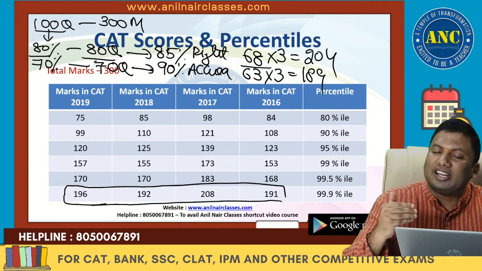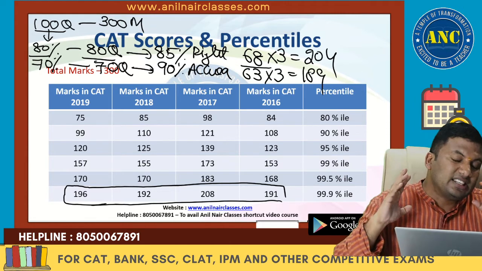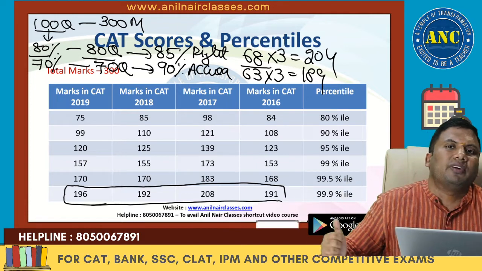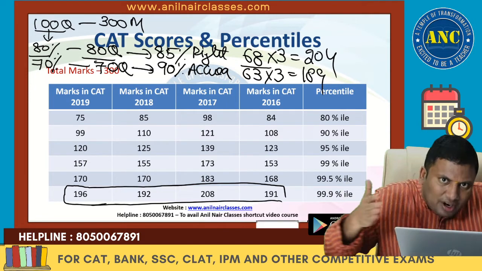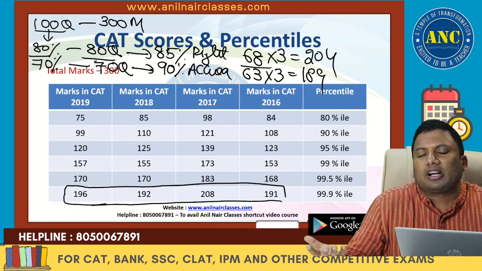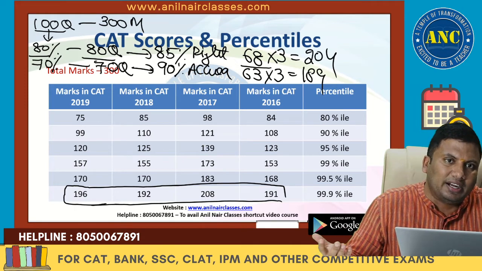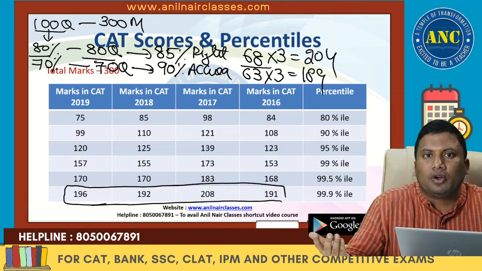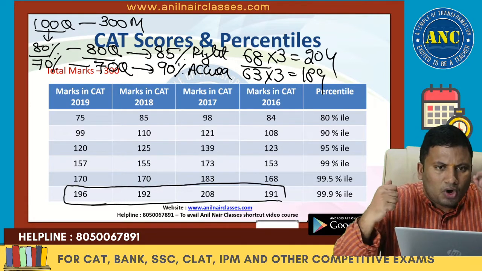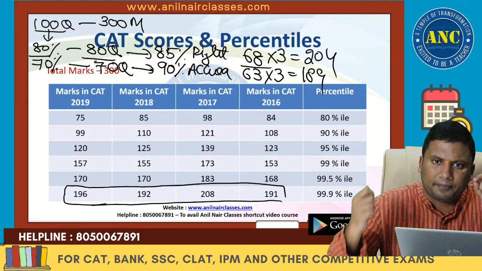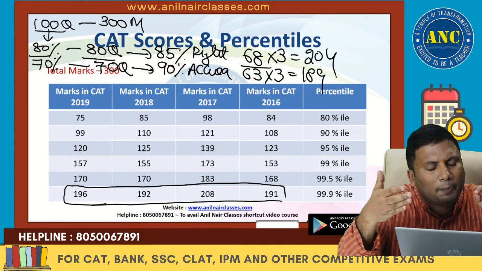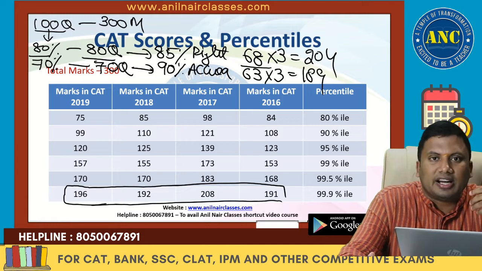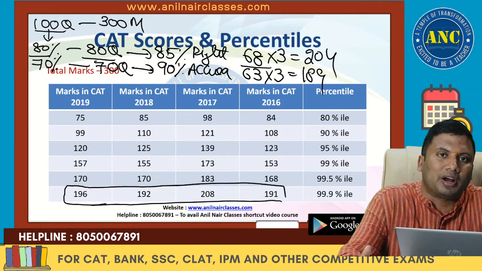Your smartness in selecting the right questions depends on a few things. One is your familiarity with the variety of questions. Of course, comfort level is a derivative of familiarity. You need to know all the concepts, but it is not just about knowing the concept. Most of the students make this mistake: they take a mock paper and if they get a right answer, they think that they got it and move forward. That is not enough.